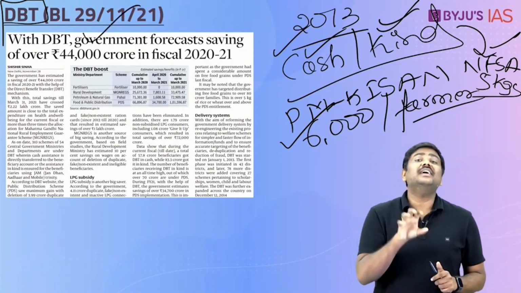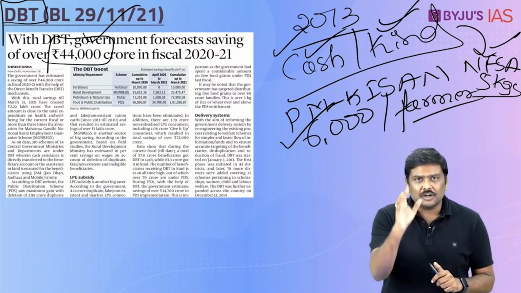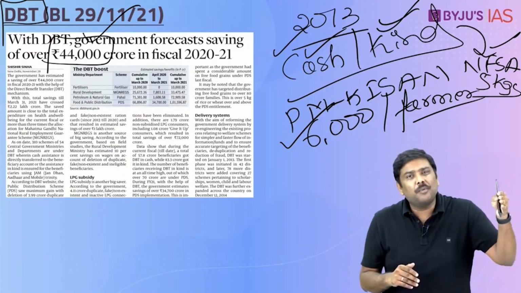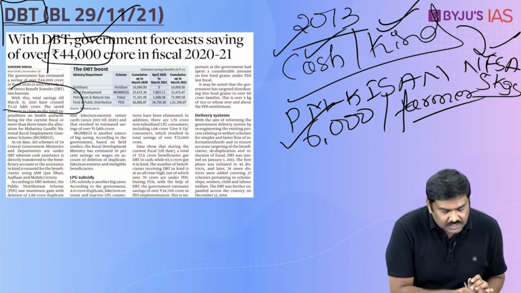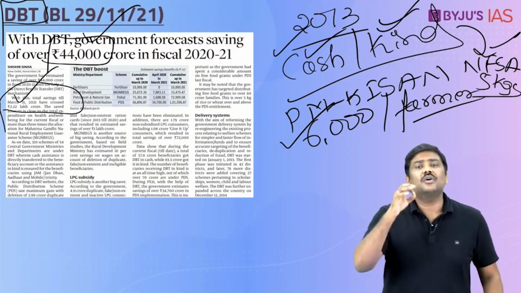And this article says that for the fiscal year 21, the government of India has estimated that because of DBT, the total savings were to the tune of around 44,000 crore rupees. But this scheme has been implemented post 2013. From 2013 till now, what is the total savings of the central government? The article has given the total savings of the central government as around 2.2 lakh crore rupees.